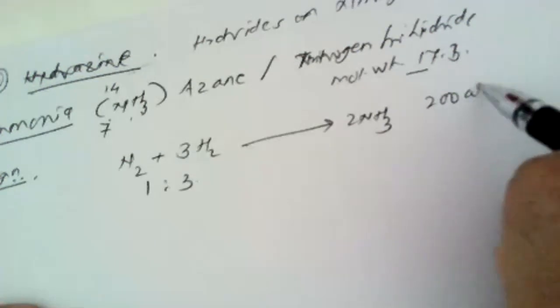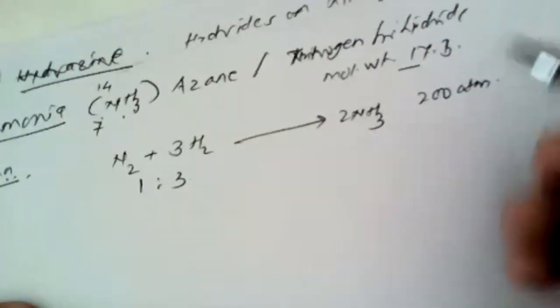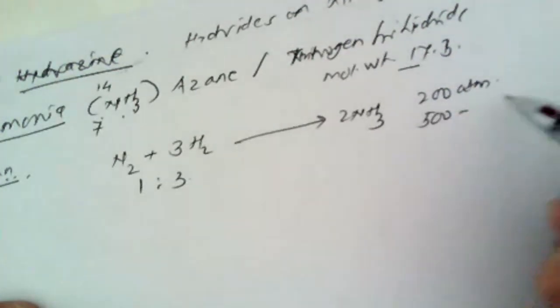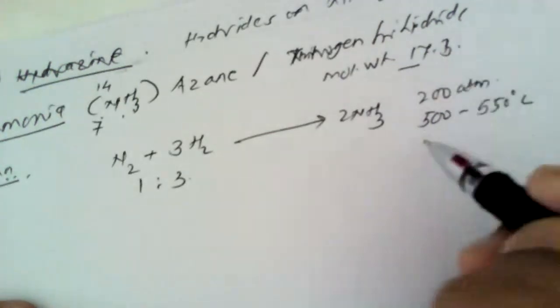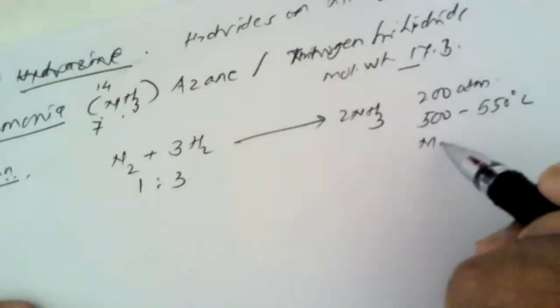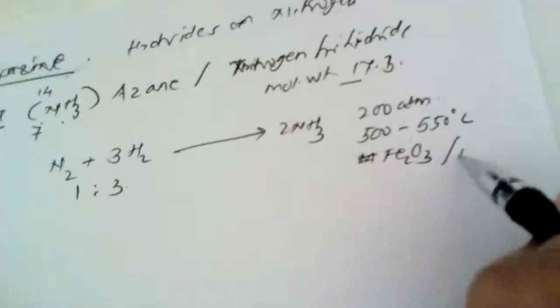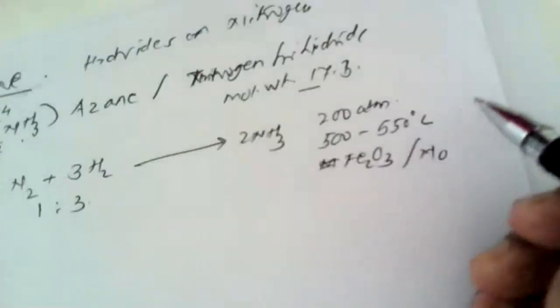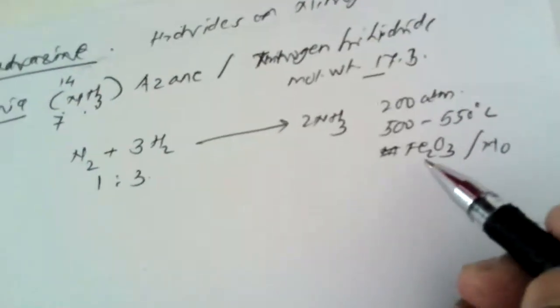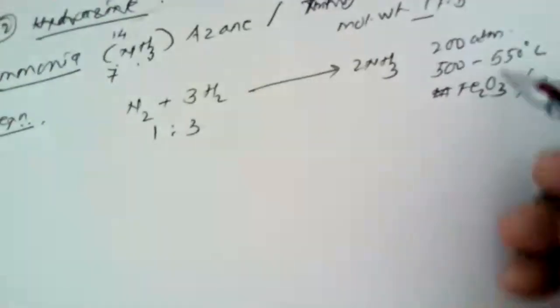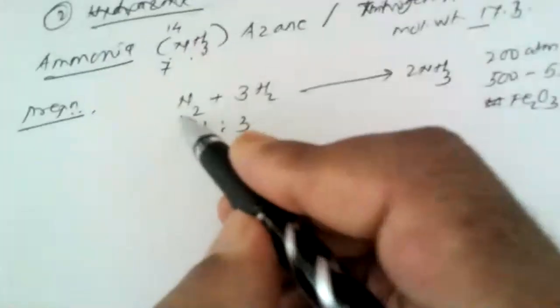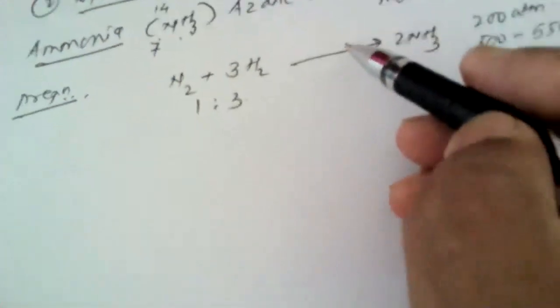The pressure applied in this case is 200 atmospheres, temperature of about 500 to 550 degrees centigrade, and the catalyst used is ferric oxide, Fe2O3, with a few traces of molybdenum, which avoids the poisoning of the ferric oxide catalyst. If we maintain all these reaction conditions, then ammonia can be synthesized.